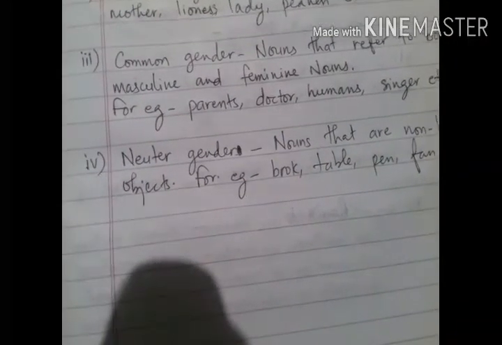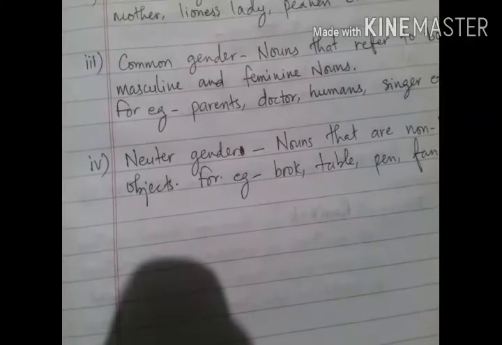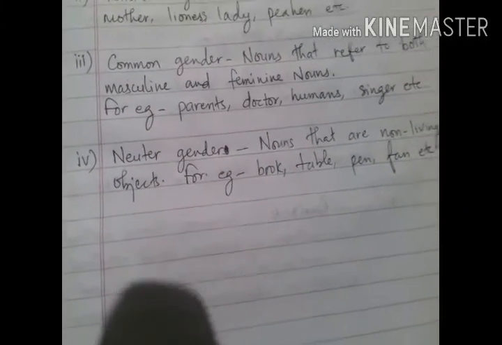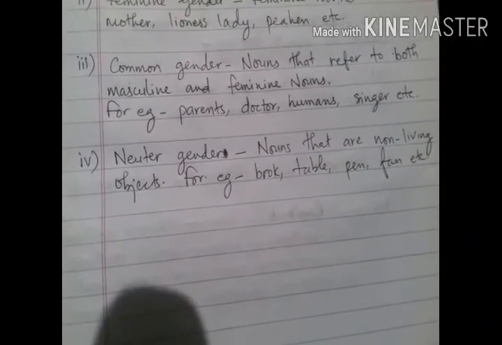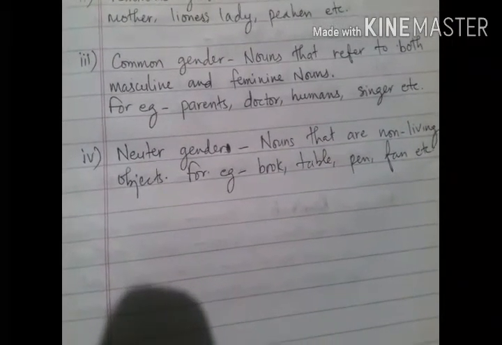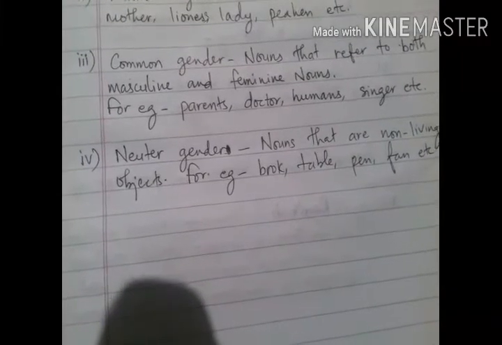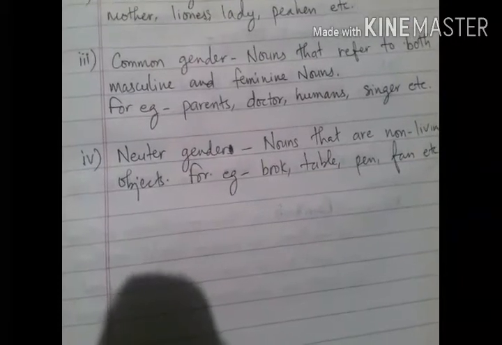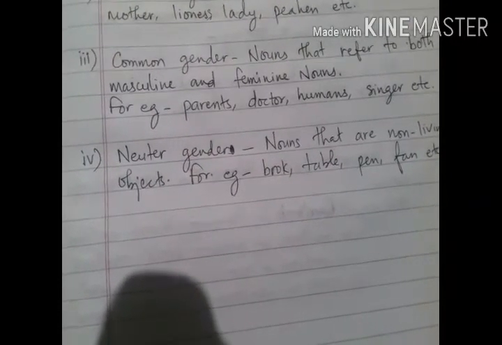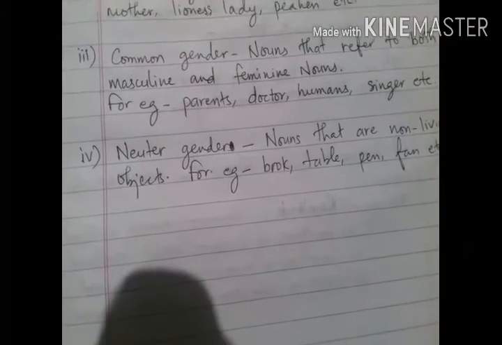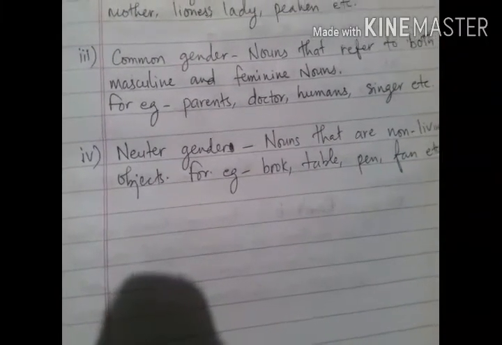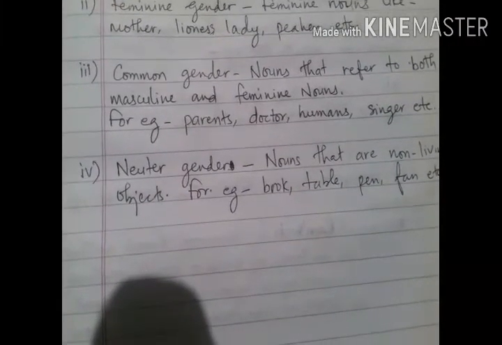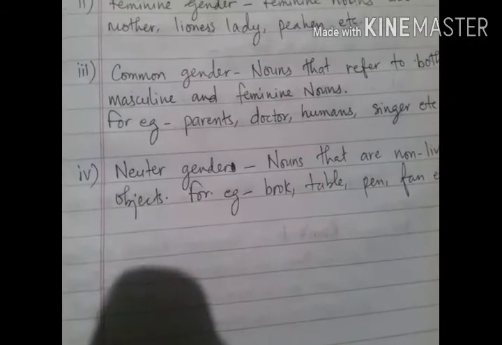Now the fourth type of nouns according to gender is neuter gender. Neuter gender refers to all those nouns which are non-living objects. For example, book. Book is a common noun, but if you want to identify its gender, it is neuter gender because it is a non-living object. For example, table, same. Pen, fan, you have bed, school, tree, all these are examples of neuter gender. So these all were the classification of nouns according to gender.